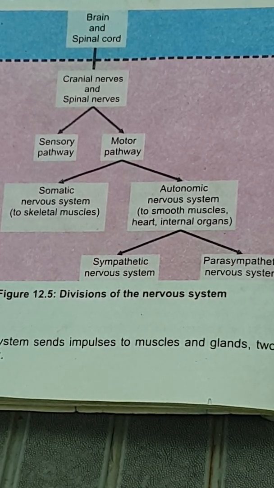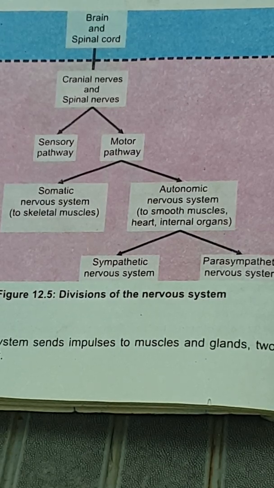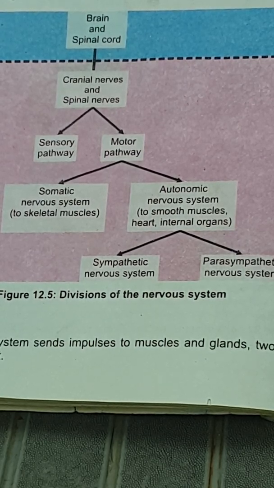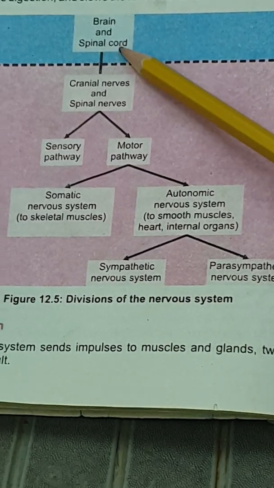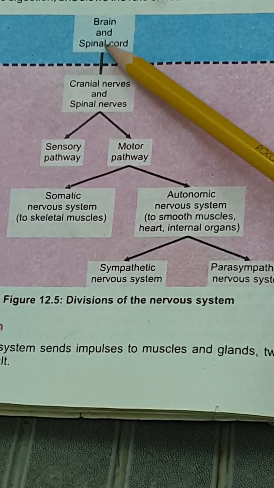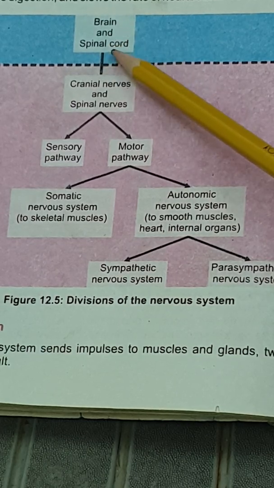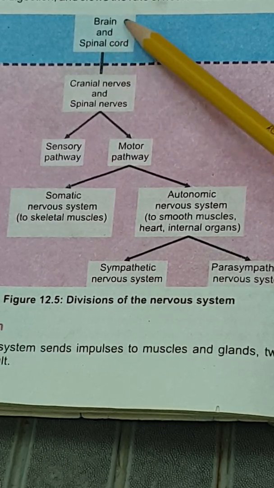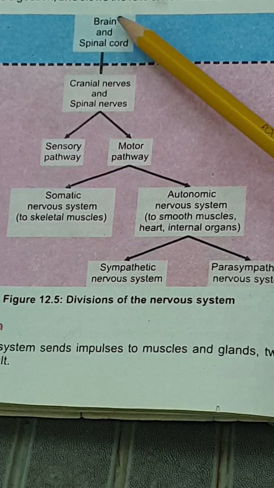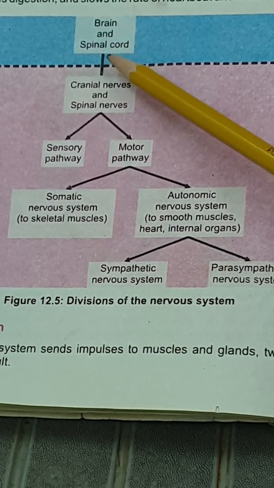As we already discussed, the nervous system of humans is divided into two parts. One is the centralized part, which includes the brain and spinal cord. This is the centralized part, which is present inside our skull, so it is known as the central nervous system. The structure of the brain and spinal cord we already discussed in the previous video.